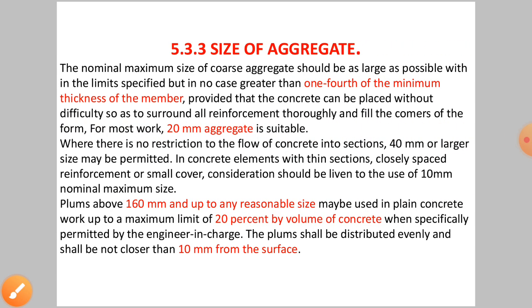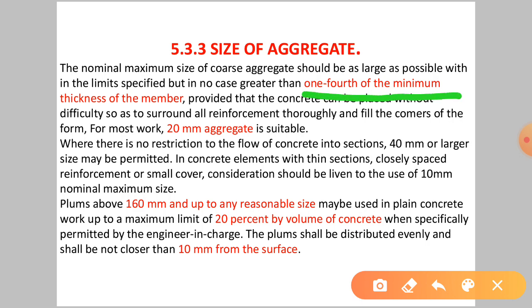Size of aggregate. The size of aggregates should be as large as possible within the limit specified, but in no case should it be greater than 1/4 of the minimum thickness of the member. For most work, 20 mm aggregate is suitable. Similarly, in mass concrete section, 40 mm or larger size may be permitted. In concrete elements with thin sections and closely spaced reinforcement, use of 10 mm nominal size should be made.